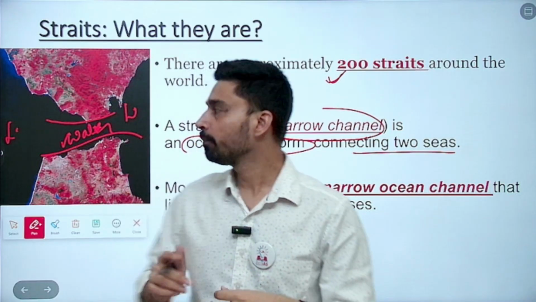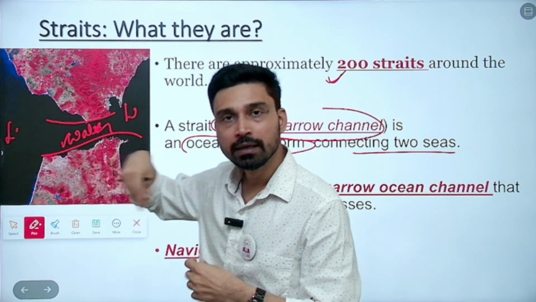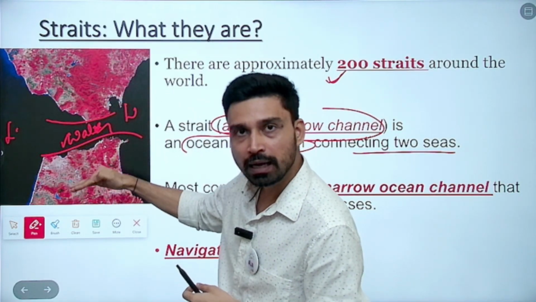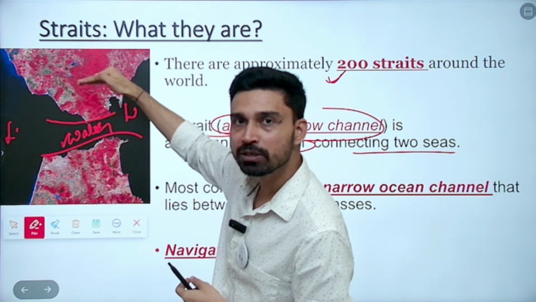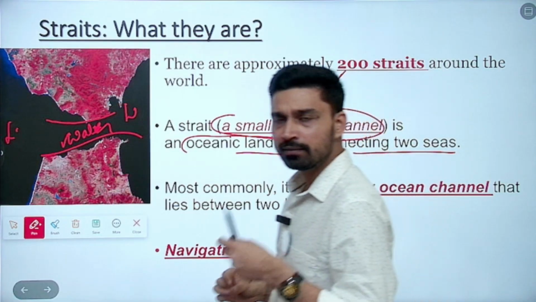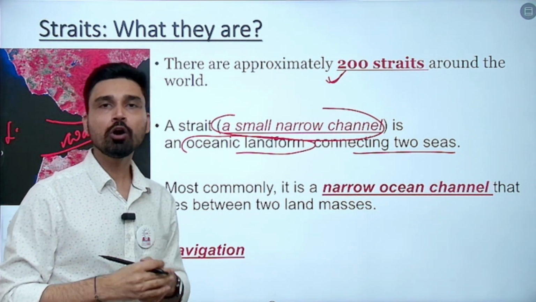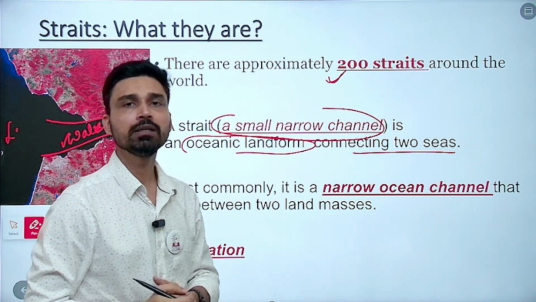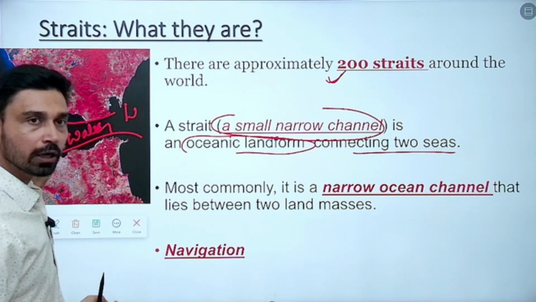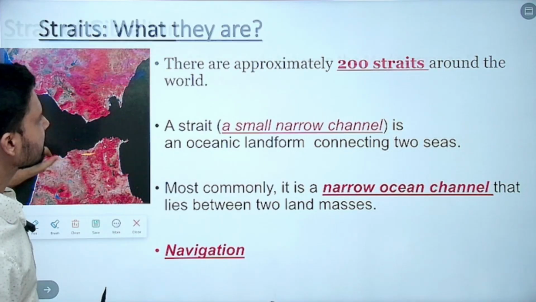Now it is interesting: it is a narrow water passage that connects two large water bodies, one on this side, the other on the other side. Another way of defining it is a narrow water passage that separates two large land masses, one continental landmass on this side and one on the other side. These straits are very important from the navigation perspective. We could not have moved across large parts of our earth, especially the water bodies, that is seas and oceans, if straits were not present. They provide accessibility between the land masses, to move from one sea to another sea. We'll discuss an example of this also.